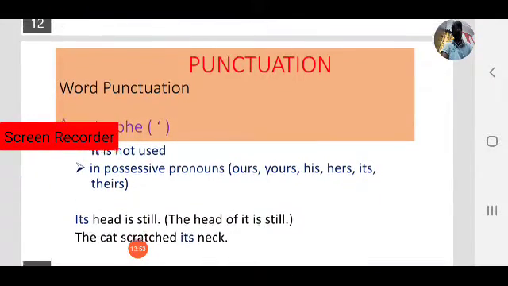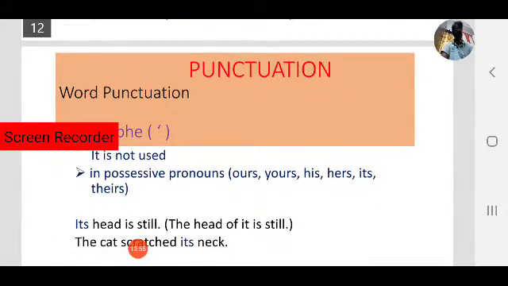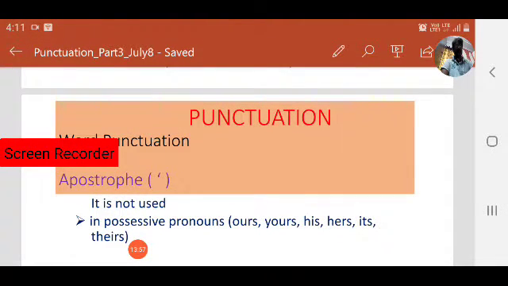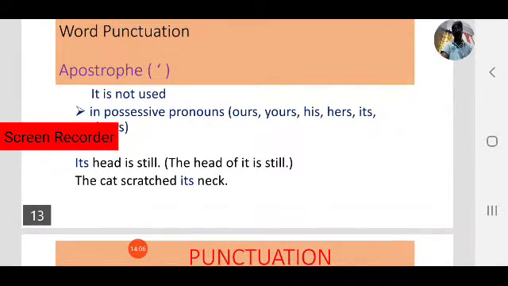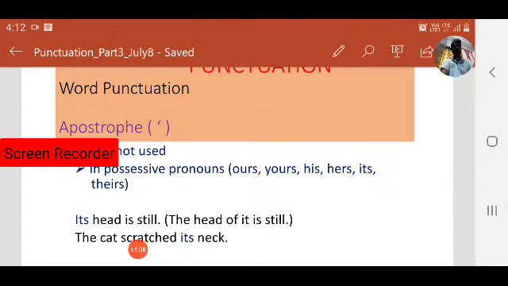Note it down. Apostrophe is not used in possessive pronouns: ours, yours, his, hers, its, theirs. Okay. For example, its head is still. What is the meaning? The head of it is still.